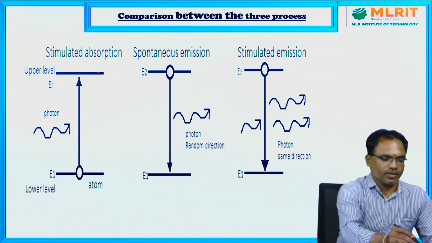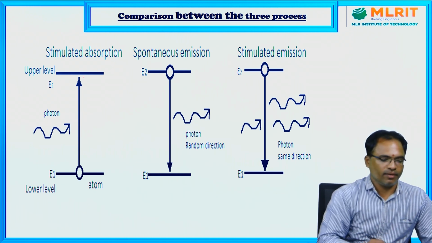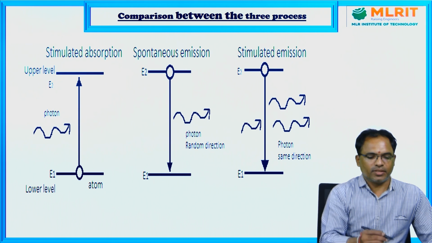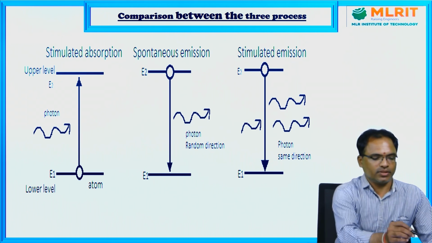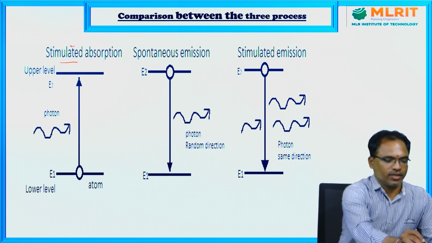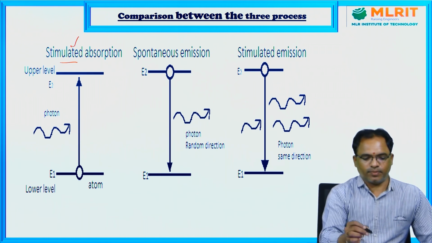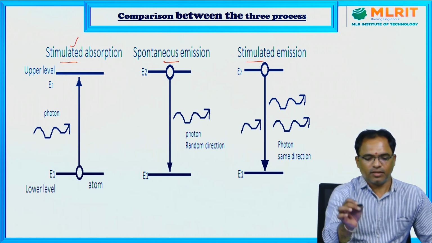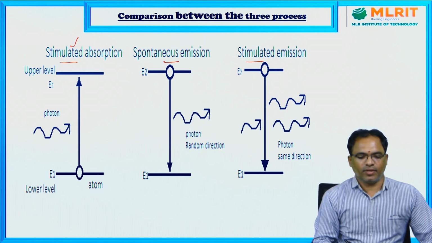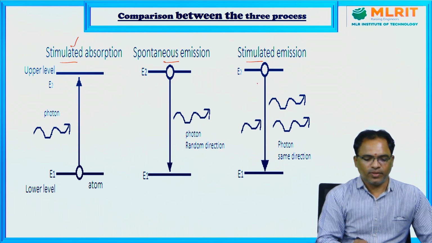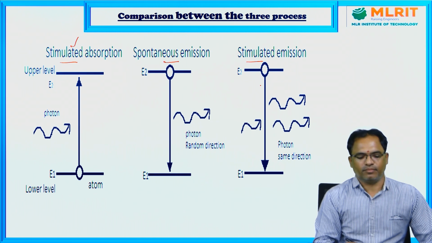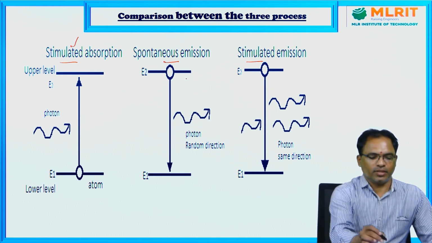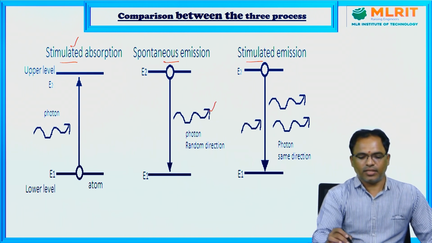Absorption is the process of particle transfer from lower energy level to higher energy level, whereas emission is the particle transfer from higher level to lower level. Absorption is of only one type, that is stimulated absorption, whereas emission is of two types, that is spontaneous emission as well as stimulated emission. Even in emission, there is a little bit of difference between spontaneous emission and stimulated emission. During the process of spontaneous emission, only one photon releases, whereas in the case of stimulated emission, two